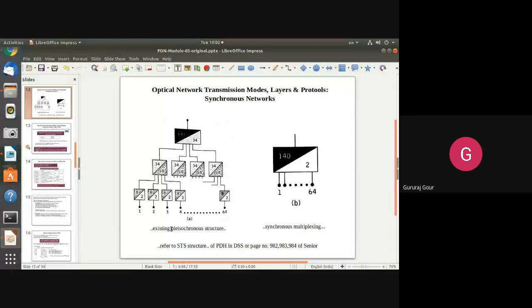So this is what we mean by plesiochronous. It is not fully synchronous or fully asynchronous. And if you combine such 2 Mbps PCM systems, that is the next frequency system.